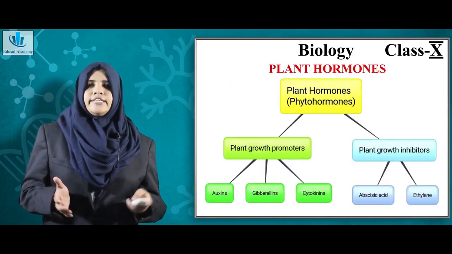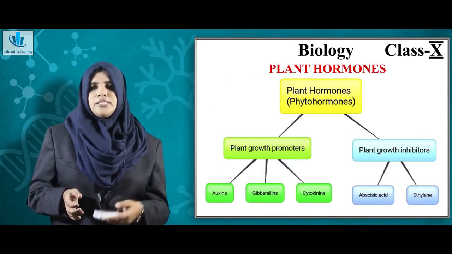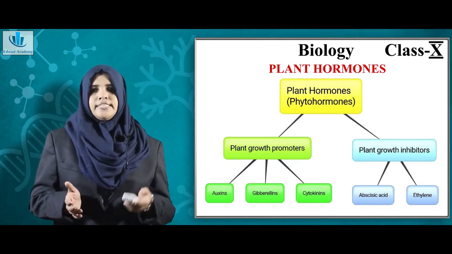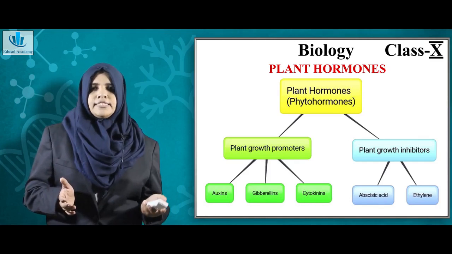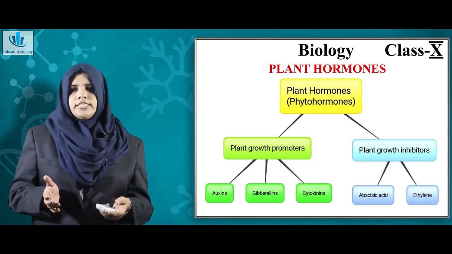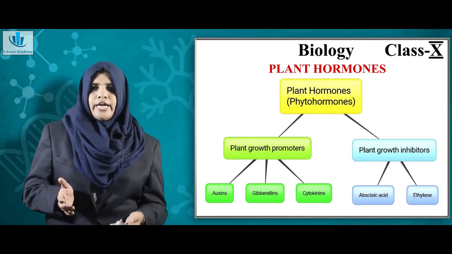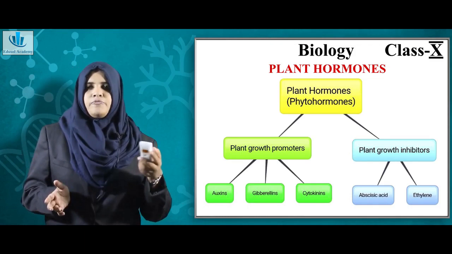Now how does growth happen in plants? So in plants, just like in humans, there are certain hormones which are secreted. So these hormones help in the growth of plants. So basically you have 5 types of plant hormones: auxins, gibberellins, cytokinins, abscisic acid and ethylene. These are the 5 types of plant hormones.